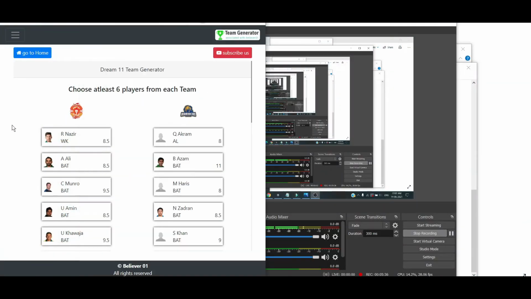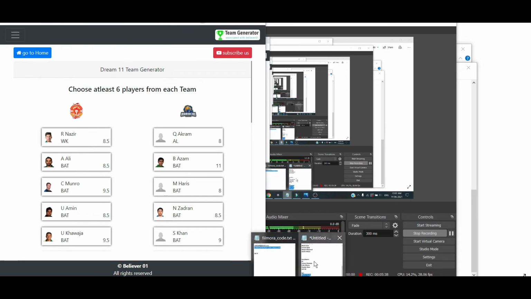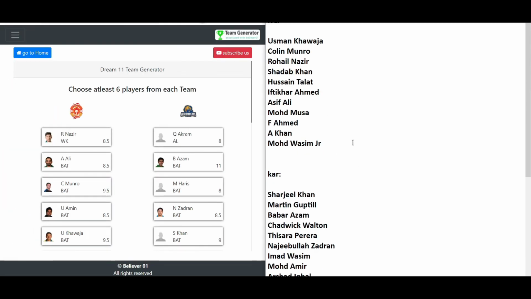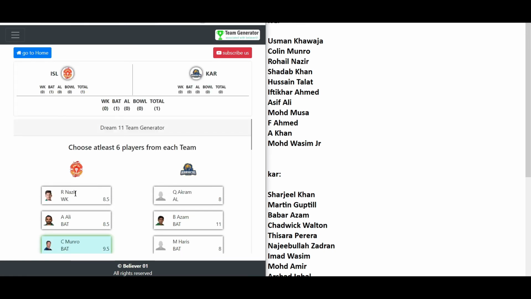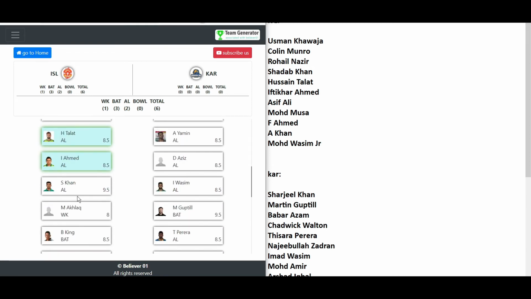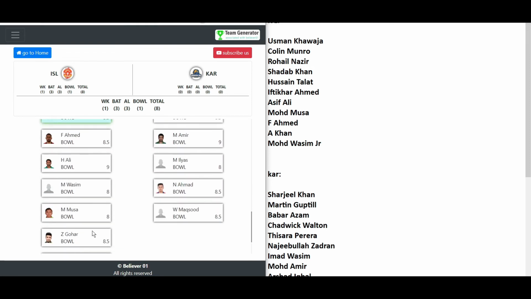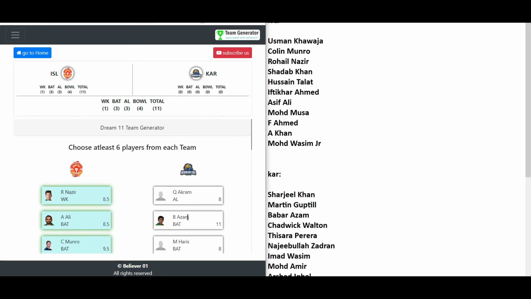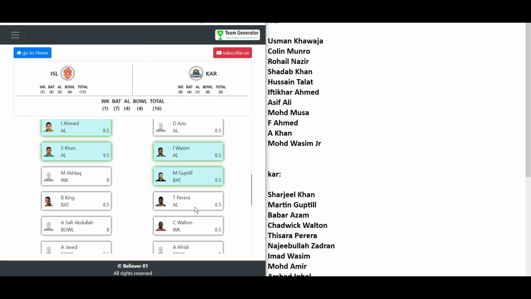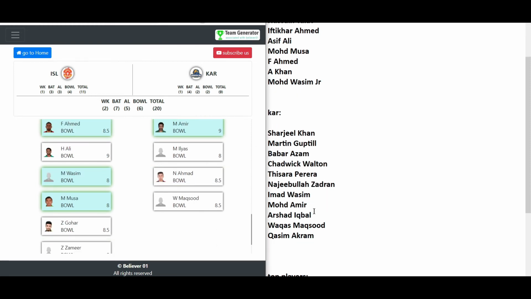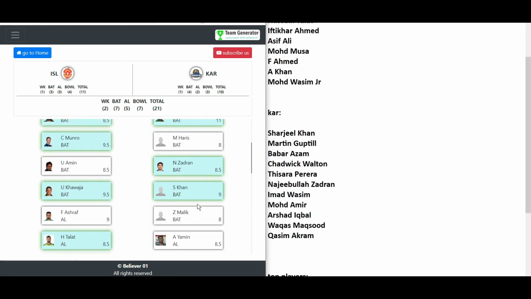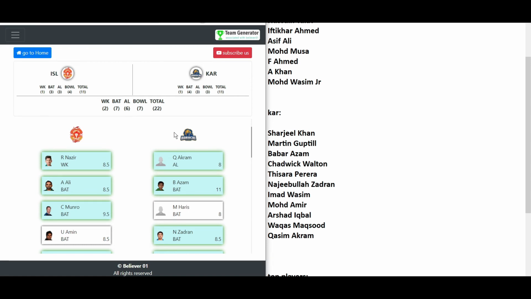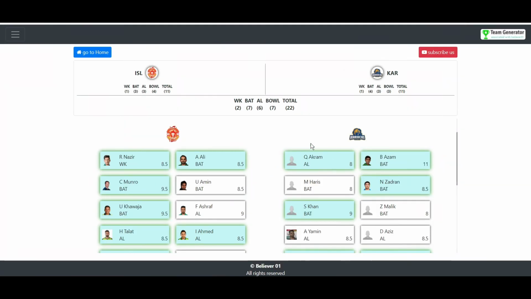So let me quickly select all the players. So you can see I have selected all the 11 players from both the sides.